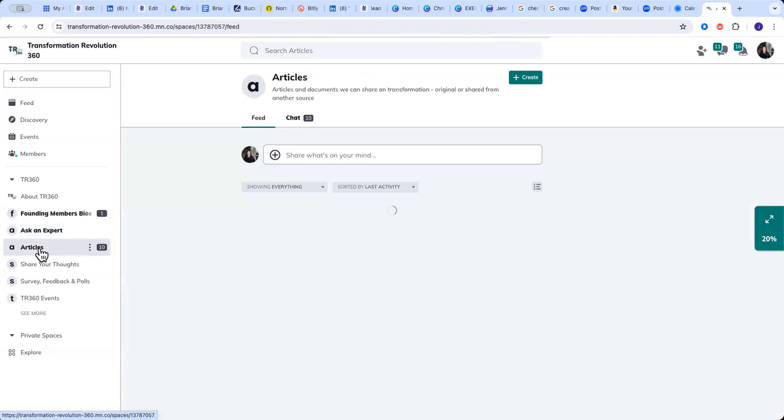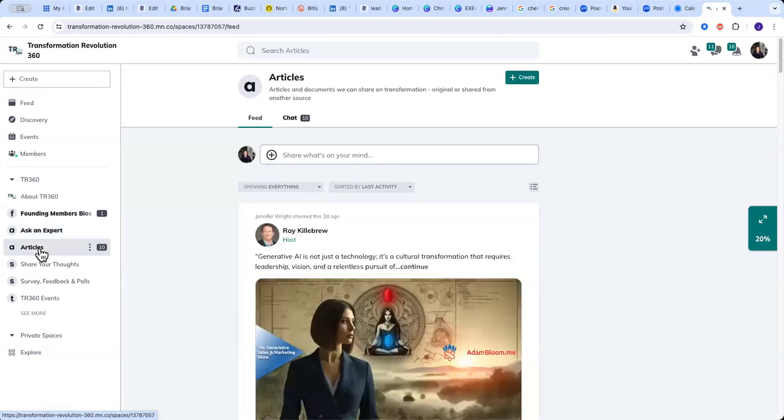The next space is called articles. So think of this as longer form content. So if you come across a really great article that has some really good information that you want to share, you're welcome to share it here. If you have some expertise and you want to write an article, you are welcome to write an article and share it here. We just want to make sure that the content is relevant to transformation and all the things that we've talked about. But please, we would love to have your expertise.